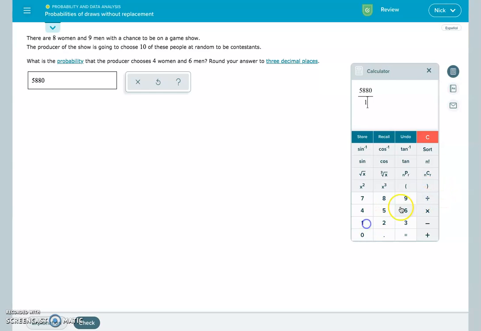So 5880 divided by 19,448. Should have written that down. Grab my number. So 17 choose 10, yeah, 19,448. I was right. All right, so 5880 divided by 19,448 equals 0.302, rounded to 3 decimal places, so that's what I want. And we're done.